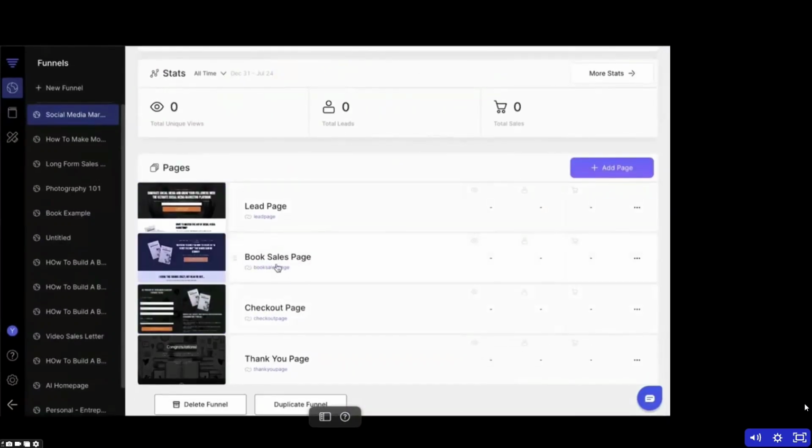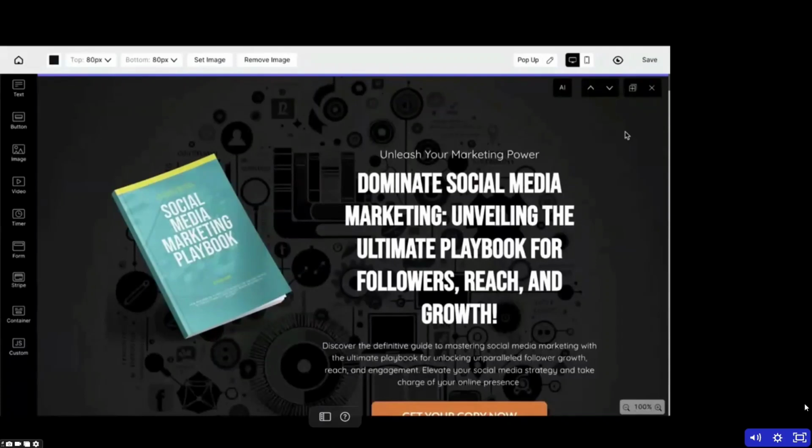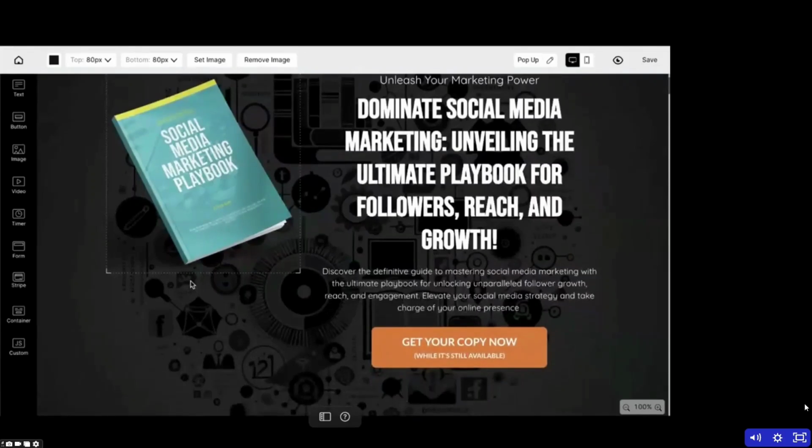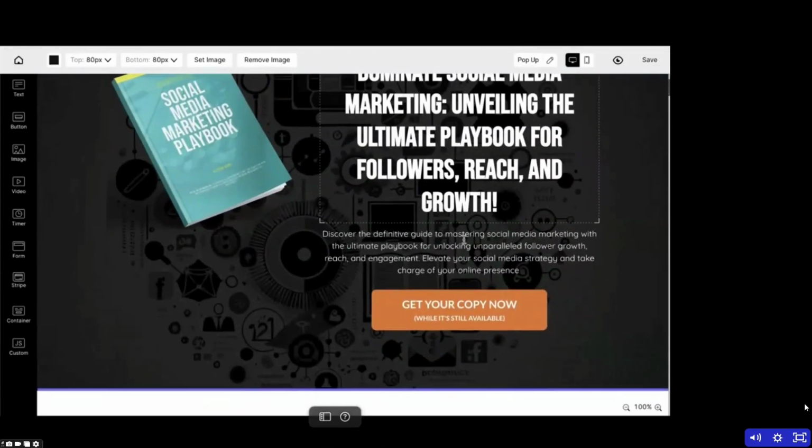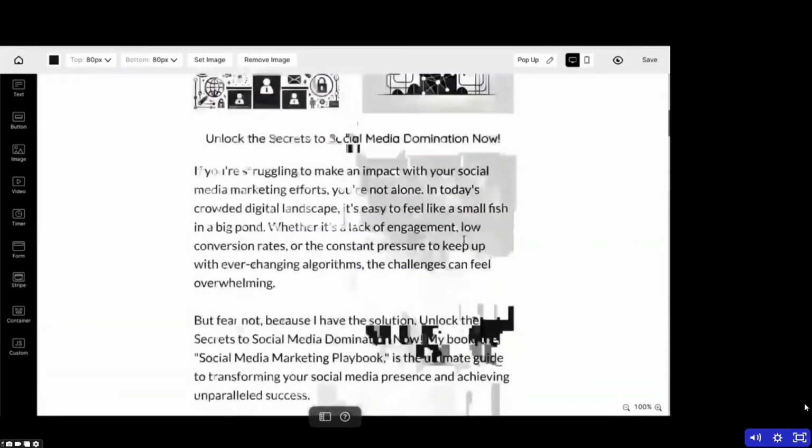So we can click here and look at the sales page. Awesome. So this looks great. I really like the background image. I think we chose the right picture. It makes the book pop. The book looks awesome. We have really strong sales copy written as well. And that's the cool thing about this book pitch page. It's actually a long form sales copy that's based on the same one that I used to sell 28,000 different books. So I know this one works extremely well.